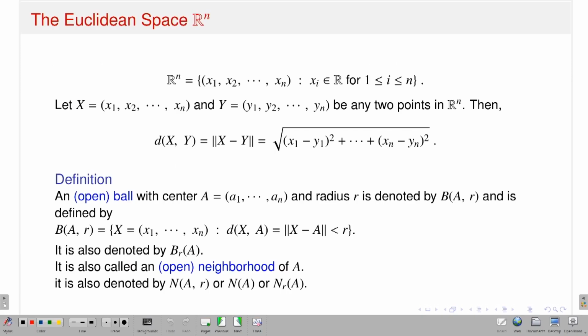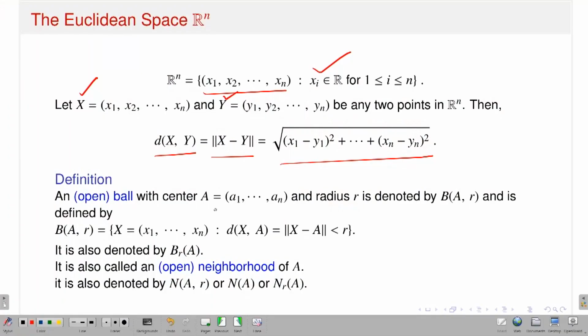Okay, so now I already introduced the notion of n-dimensional Euclidean space, which is nothing but the collection of n-tuples where the components small xi are coming from the real line R. Now, if I take 2 points which I denote as capital X and capital Y, then I know the distance between x and y, which is nothing but the norm of x minus y, and which is the Euclidean distance. That means it is the square root of (x1 minus y1) squared plus (x2 minus y2) squared plus dot dot dot up to (xn minus yn) squared.